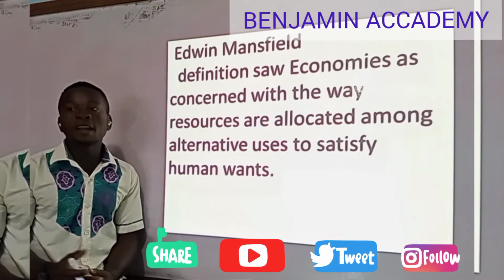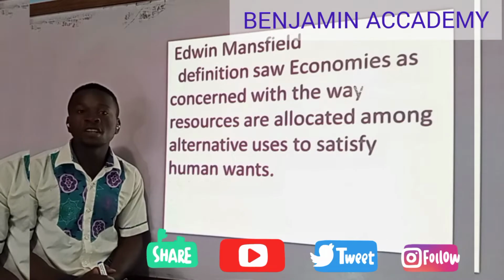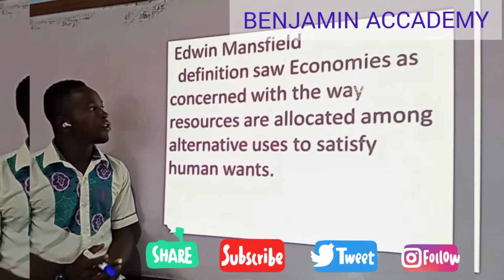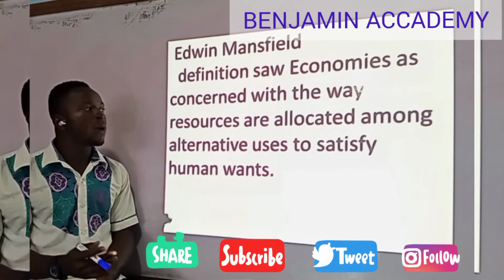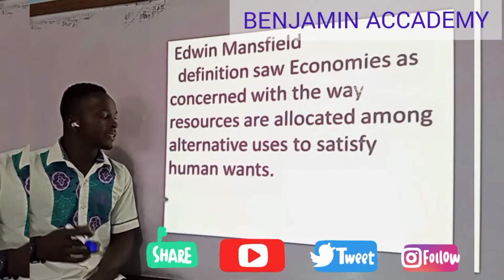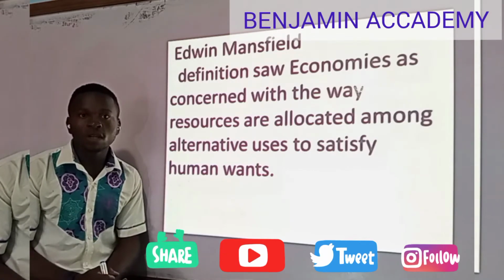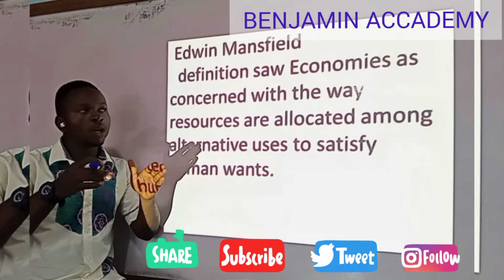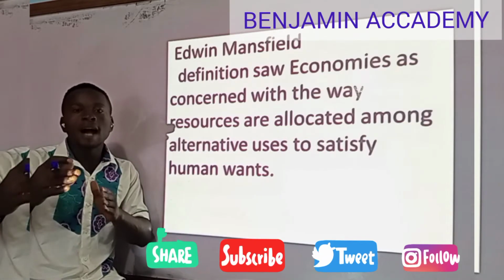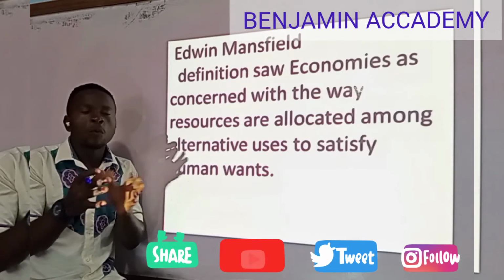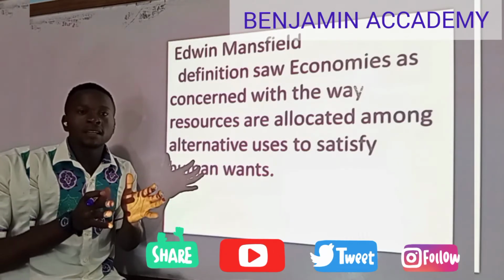Now, Edwin Cannan also came up with his own definition for economics. Edwin Cannan said economics was concerned with the way resources are allocated among the alternative uses to satisfy human wants. If you compare the definition given by Edwin Cannan and that of Professor Lionel Robbins, you see that their definitions were almost alike.